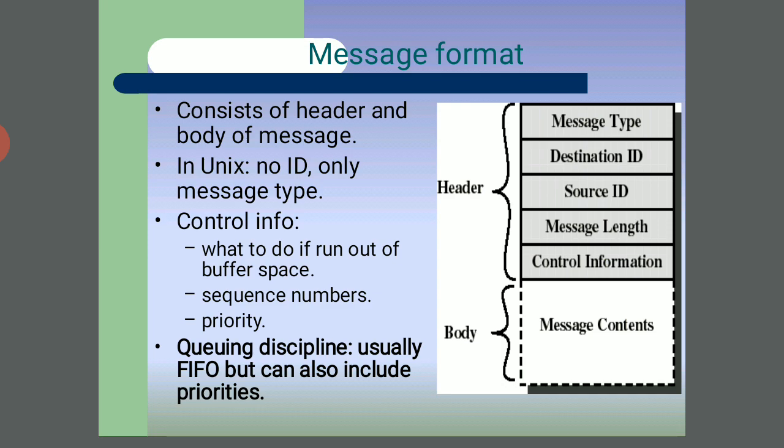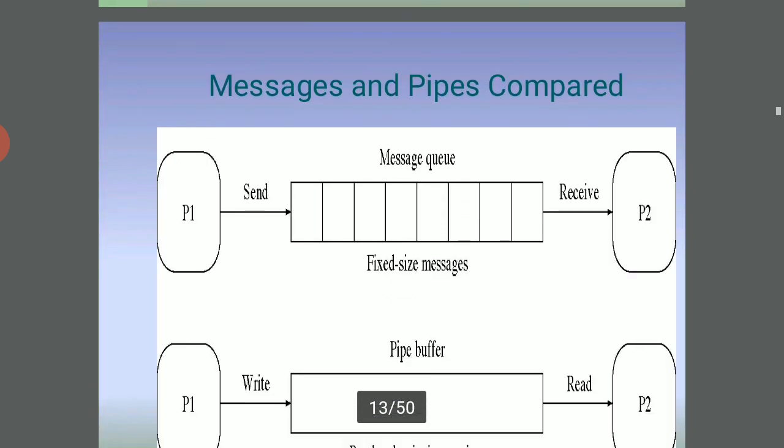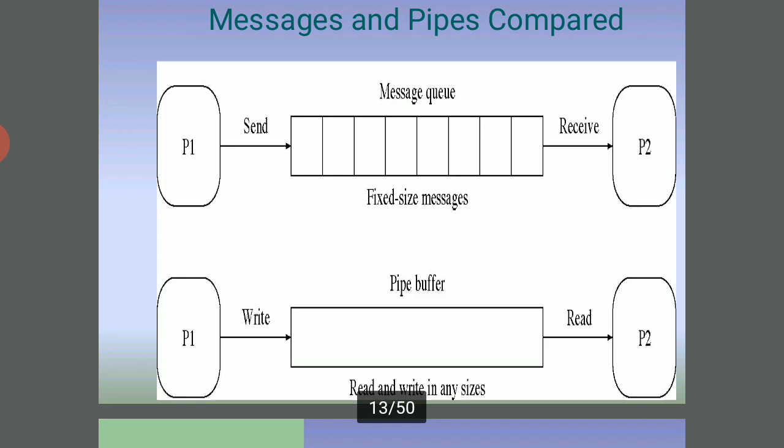So these are FIFO, but they can also include priorities, and the message and pipes composed. So what are message and pipes composed? Here are the message queue with send and receive, between P1 and P2, with fixed size messages. Then write, read, and the pipe buffer, with read and write of any sizes between P1 and P2.